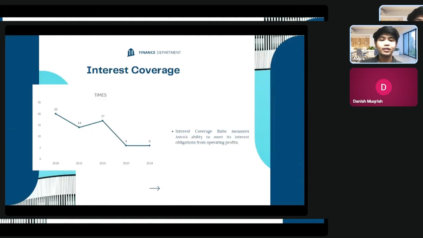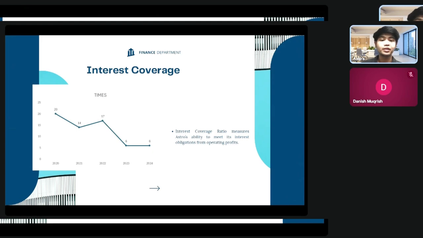Next is the interest coverage ratio, which measures Company Z's ability to meet its interest obligations from operating profits. In 2020, Company Z recorded a very strong interest coverage of 20 times, indicating a high capacity to service its debts. However, this ratio declined significantly to around 6 times in 2023 to 2024. This decline reflects reduced profitability rather than excessive borrowing, while Company Z is still able to make its interest payments.